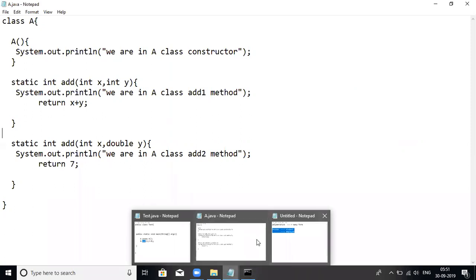With respect to method overloading, the deciding happens at compilation time. With respect to method overriding, the deciding happens at runtime. So we can say that is dynamic polymorphism. This is static polymorphism, that means compile time polymorphism.